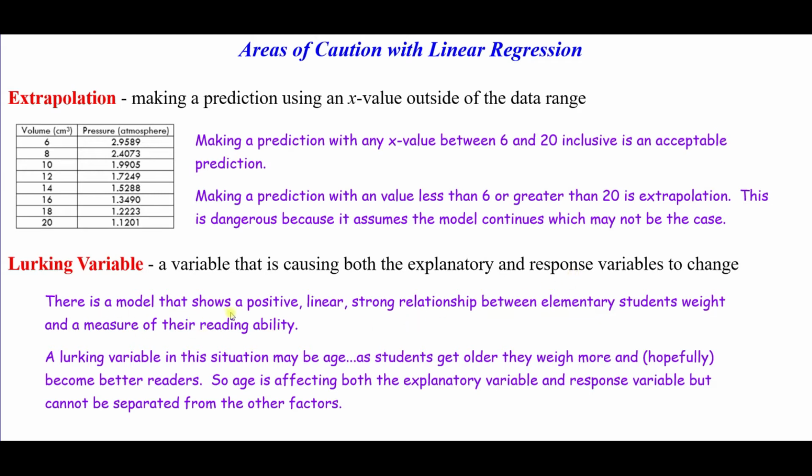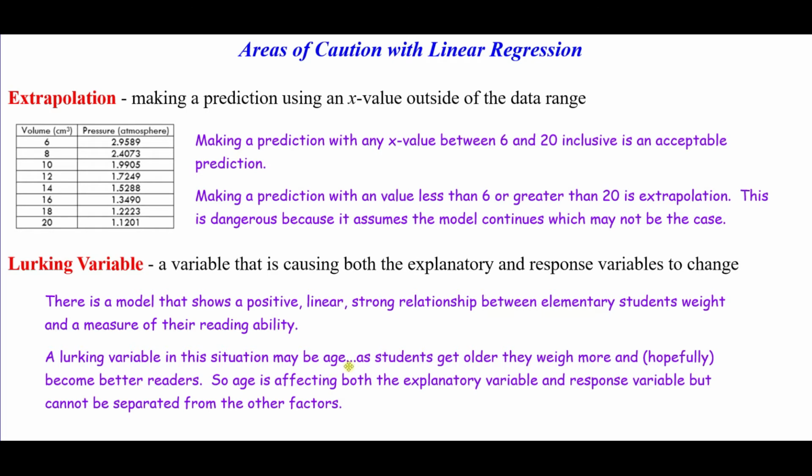So let's say we have a model and it shows a strong positive linear relationship between elementary students' weight and the measure of their reading ability. Do we want to try to make elementary students weigh more so that we can get a better reading ability? What we need to think about here is that there's the possibility of a lurking variable, and in this situation my lurking variable is age.